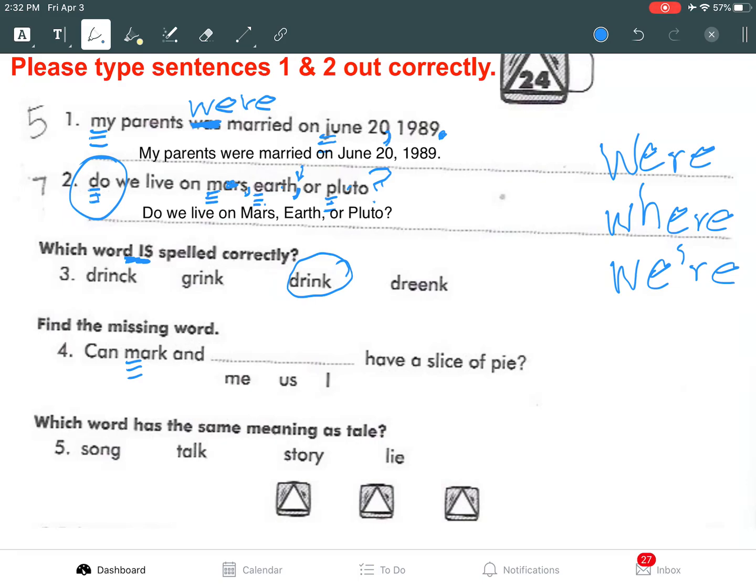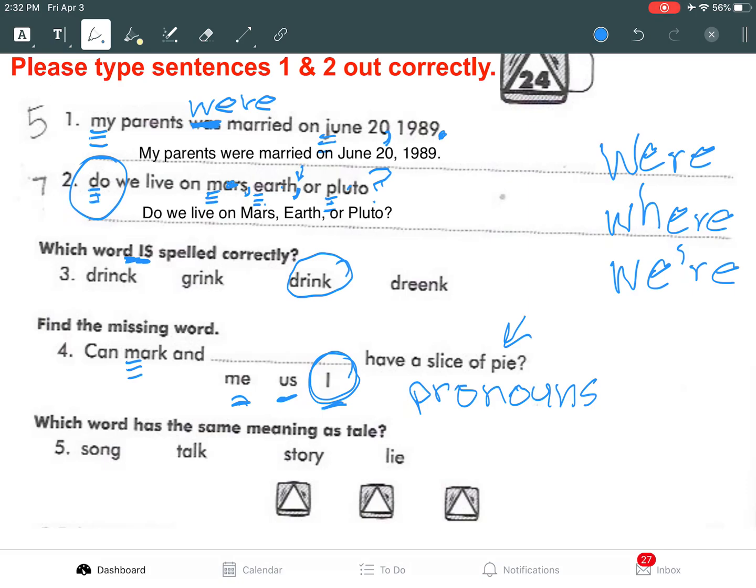It is Mark and I, because it's in the subject part of the sentence. If this was in the predicate, the ending part of the sentence, you would say Mark and me. Okay, there we go. And me, us, and I. What are those kind of words? Do we remember? Those are pronouns. There you go. Pronouns take the place of a noun or another pronoun.